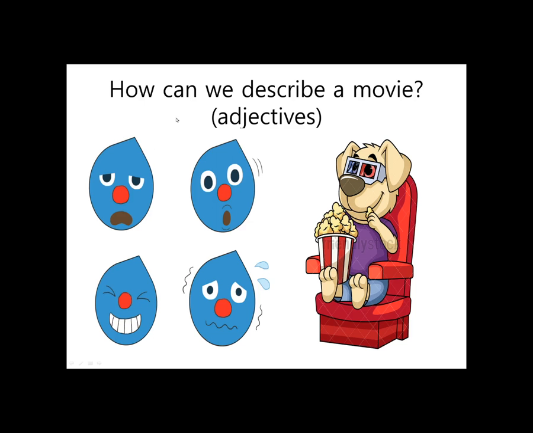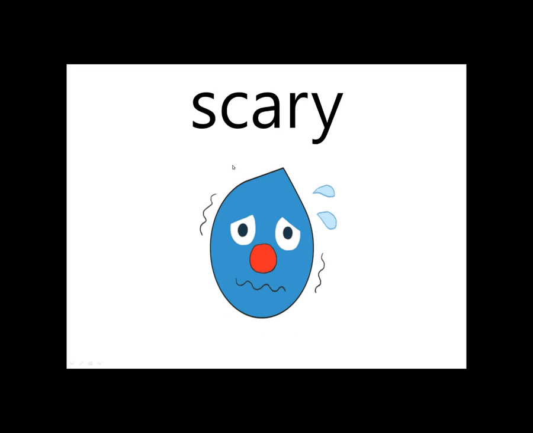So let's wrap this up with some practice. How can we describe a movie using some adjectives? Remember, adjectives are words that describe nouns. Okay, so we can say a movie is scary.